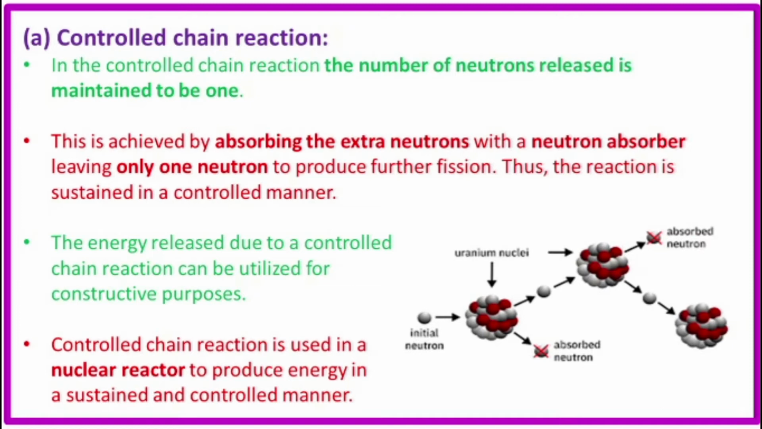Controlled chain reaction is used in a nuclear reactor. That line is very important. A nuclear reactor produces energy in a sustained and controlled manner.